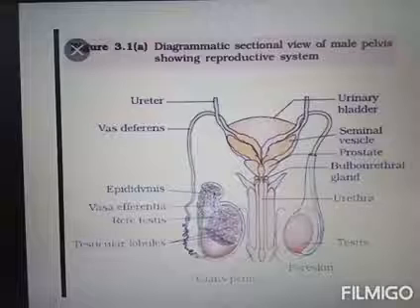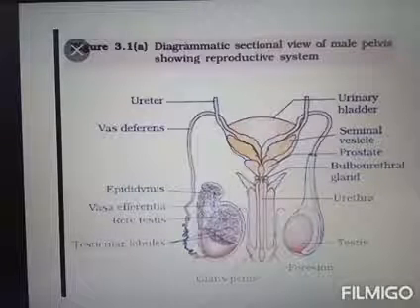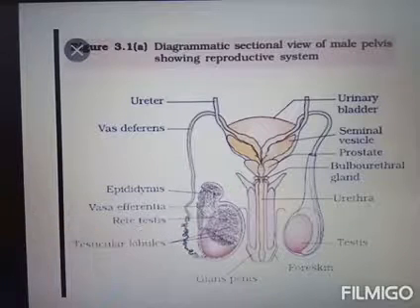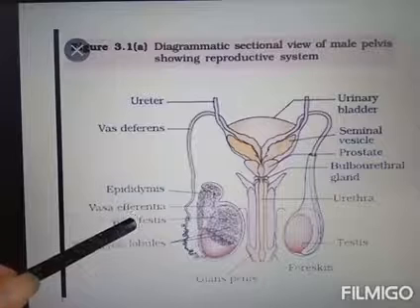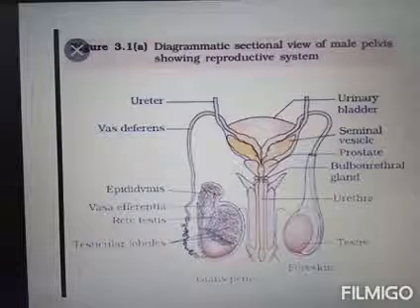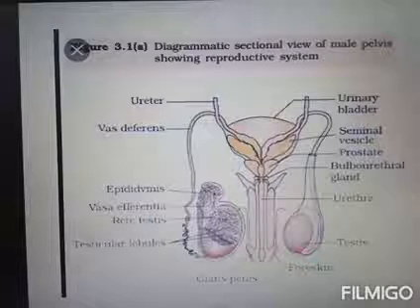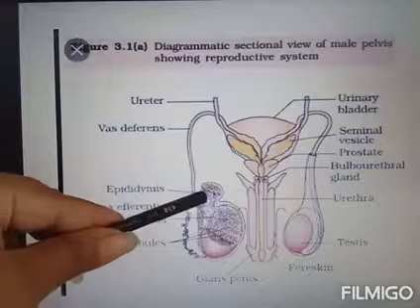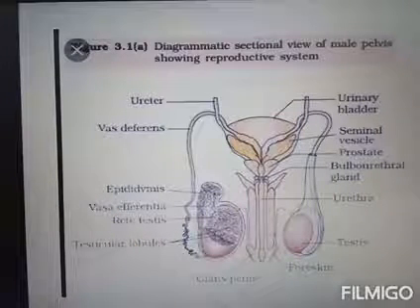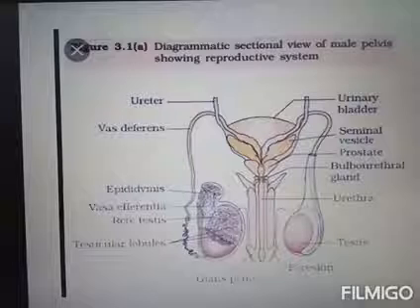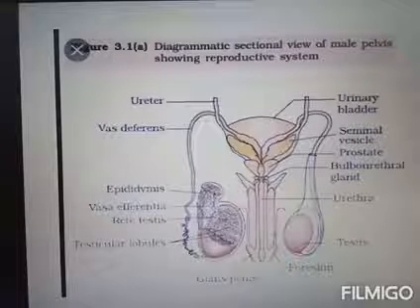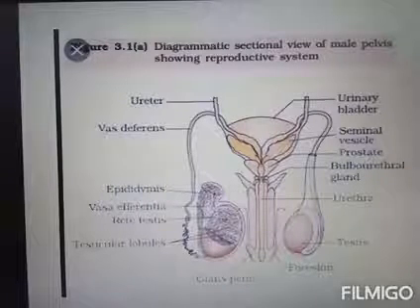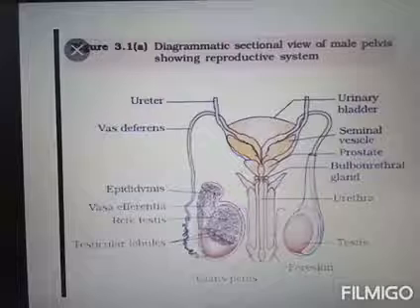From the seminiferous tubule, the sperms move into the vasa efferentia through the rete testis. From the vasa efferentia, the sperms move into the next portion, the epididymis, which is an irregular, narrow and highly convoluted tubule found on the inner surface of the testis.